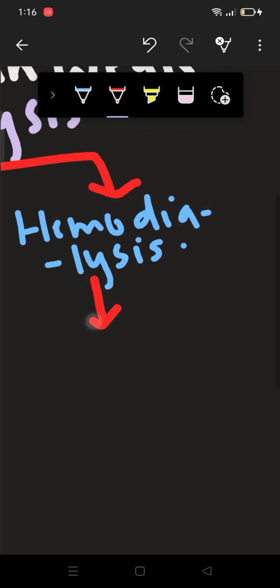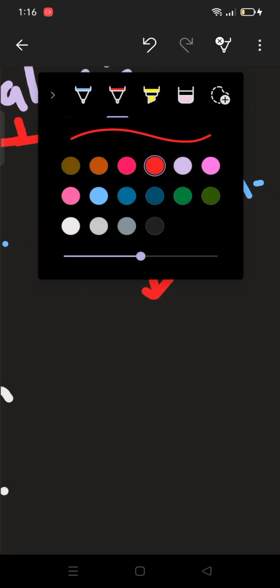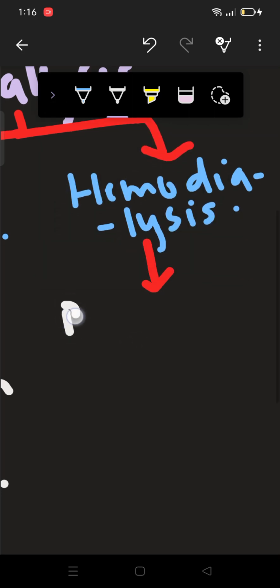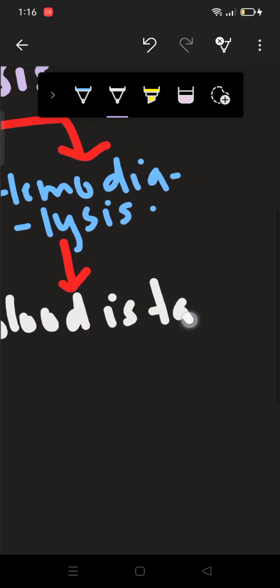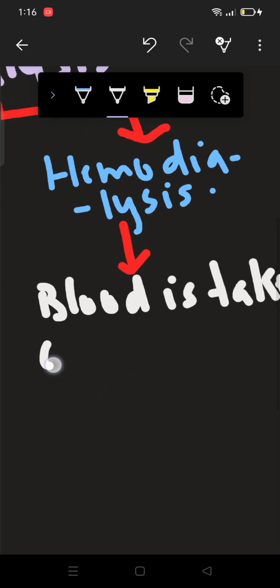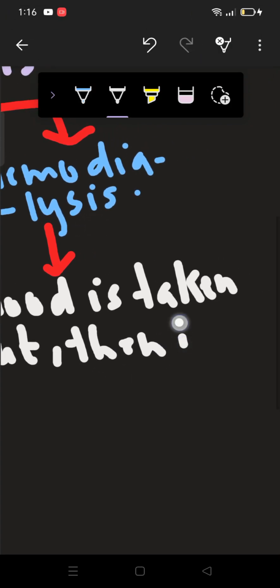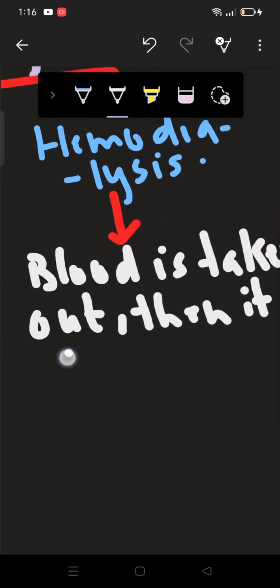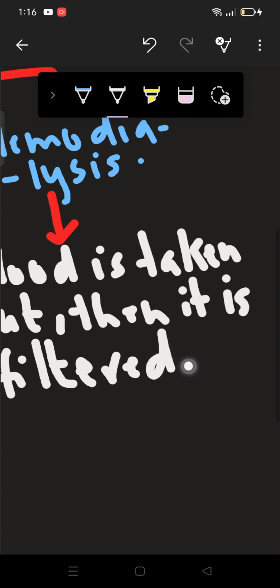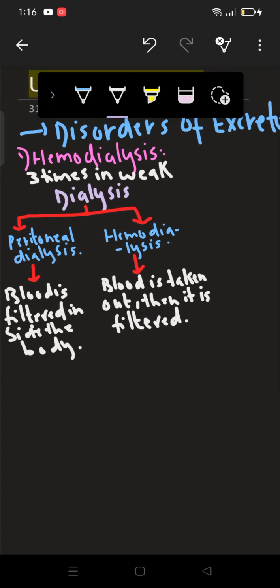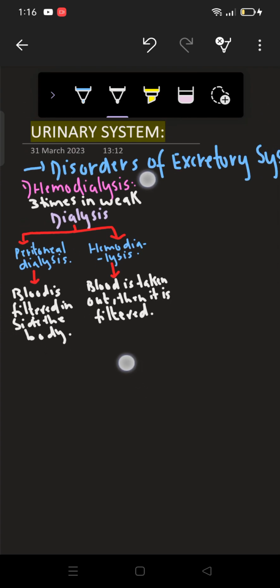And what is hemodialysis? In hemodialysis, blood will be taken out, and then it is filtered. It means human blood is not filtered in his body, but instead it is filtered outside of his body. So that is known as hemodialysis. So in this case we will be performing hemodialysis.